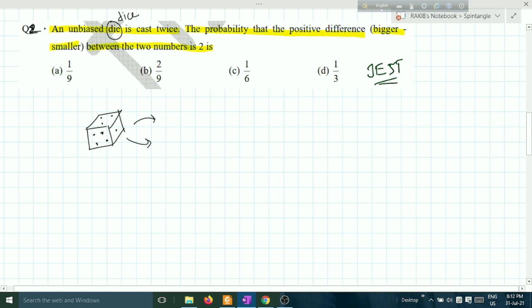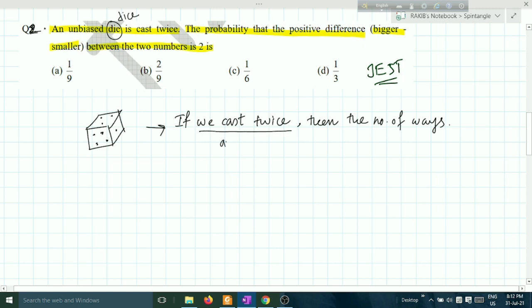Then the probability that the positive difference between, okay, if we cast twice, then what will be the number of ways? We have learned in the earlier class that if we cast twice, then there is an and relation, and in case of and relation we use multiplication.